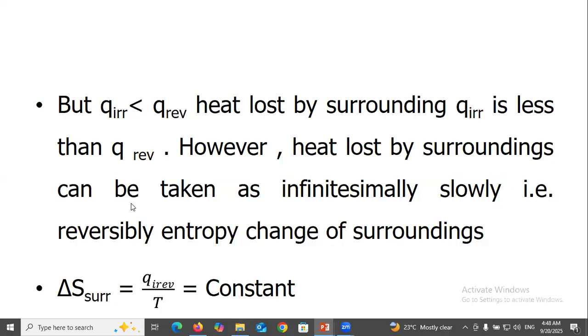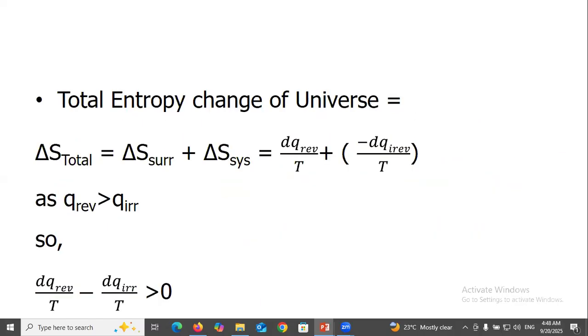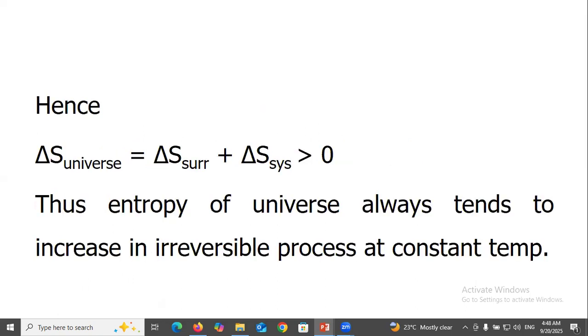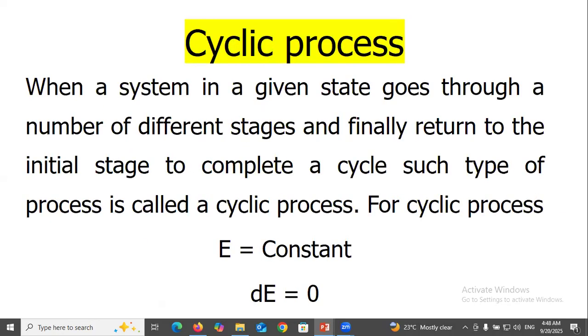However, heat lost by the surroundings can be taken as infinitesimally slow, that is, reversible, for the entropy change of the surroundings. Total entropy change of the universe, delta S total, equals delta S surrounding plus delta S system. So dq reversible over T minus dq irreversible over T. So dq irreversible is greater than dq reversible. So dq reversible over T minus dq irreversible over T is greater than 0. Hence, delta S universe equals delta S surrounding plus delta S system, which is greater than 0. Thus, the entropy of the universe always tends to increase in an irreversible process at constant temperature.